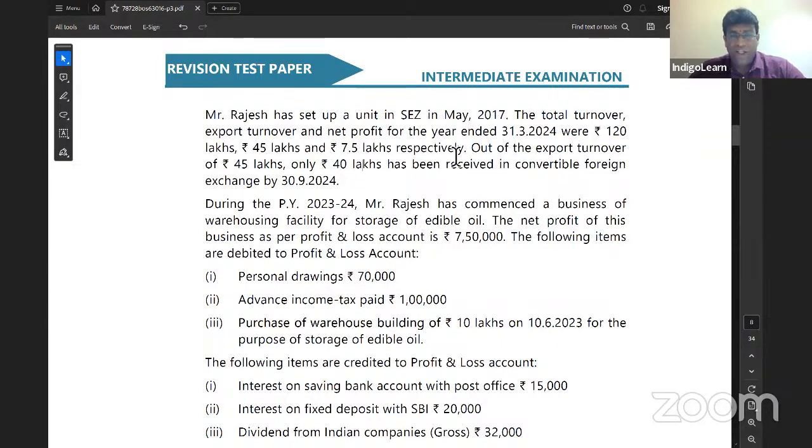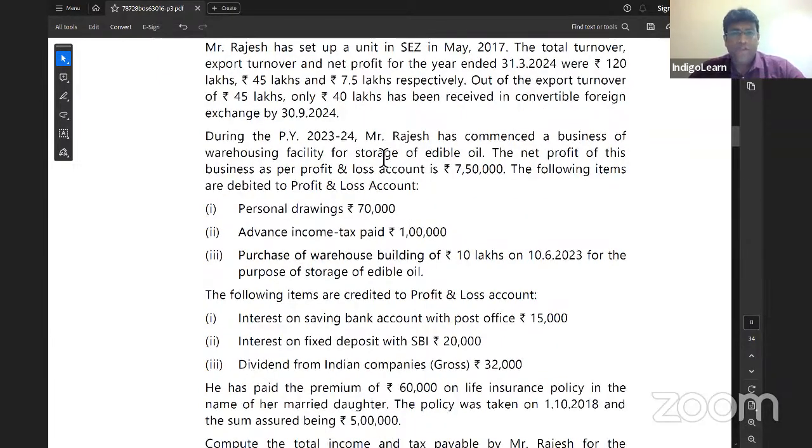During previous year 23-24, Rajesh has commenced the business of warehousing facility for storage of edible oil. But that is not a specified business. Getting my point, everybody, my dear friends? Good. Come on, what is the point? Net profit is 7,50,000. And the following items are what, my dear friends?